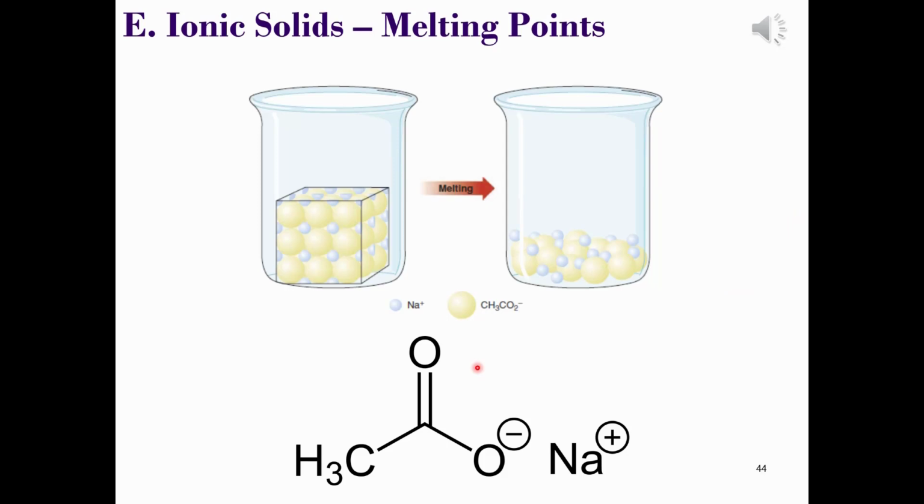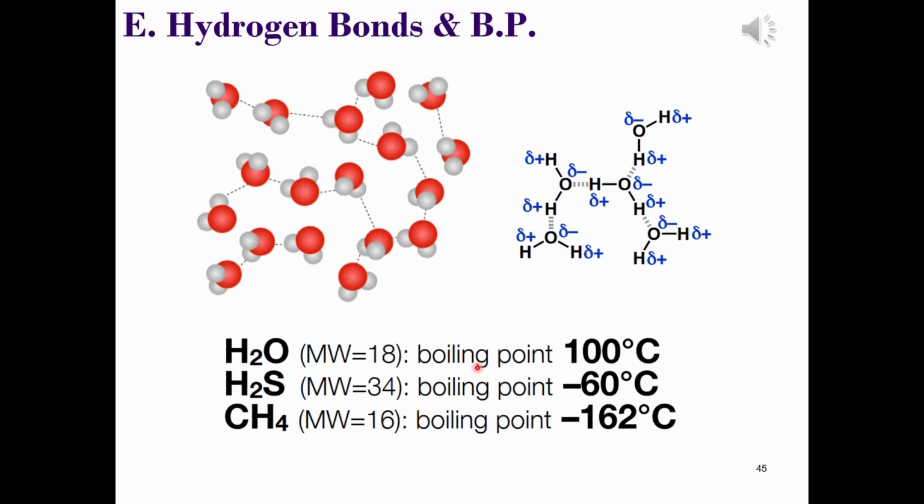And for this, let's think about the uniqueness of water once again and its predominant intermolecular force, the hydrogen bond. In order to get water to boil, you have to put in a lot of energy, hence it has a very high boiling point. Note that 100 degrees centigrade. However, when you look at this, water has got a fairly low molecular weight.